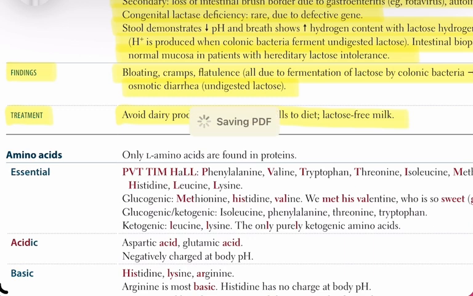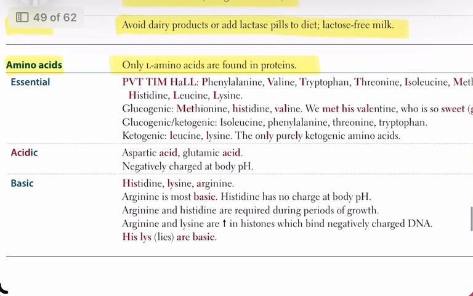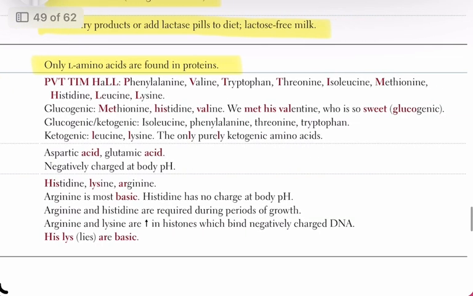Amino acids, classification, and key features. Proteins are composed exclusively of alpha amino acids. Amino acids can be classified as essential, glucogenic, ketogenic, acidic, or basic. Essential amino acids must be obtained from the diet. A helpful mnemonic is PVT-TAM-HAL, which stands for phenylalanine, valine, tryptophan, threonine, isoleucine, methionine, histidine, leucine, and lysine.